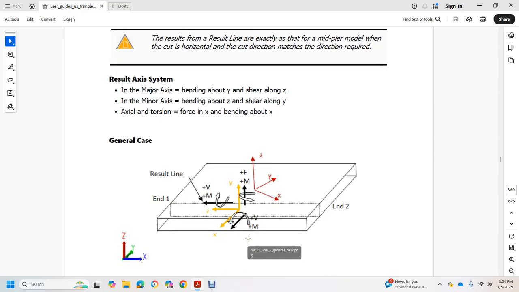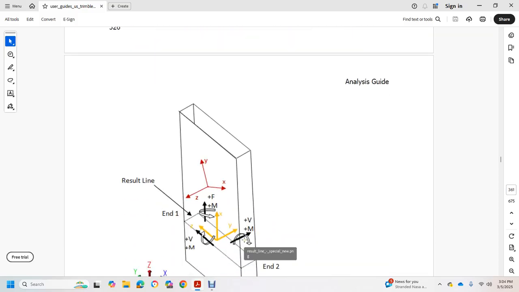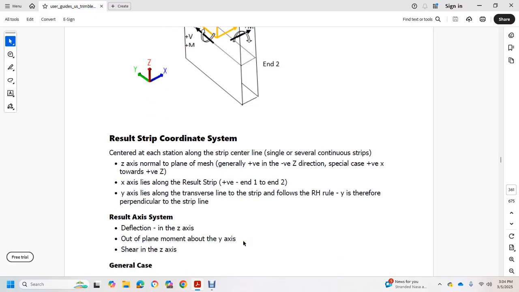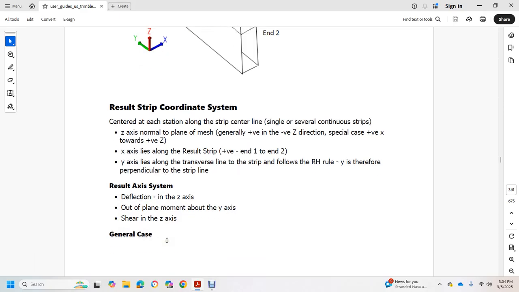We have the result line n1, n2, and then the special cases. Result strip coordinate system: the center of each station along the strip is on the center line of the strip, with a single vary. For a continuous strip, the z axis is normal to the plane of the mesh, generally a positive vector to negative vector of global z direction. In the special case, positive vector x is towards positive vector global z. The x axis is along the result strip, positive vector negative n1 to n2. The y axis is along the transverse line of the strip, following the right-hand rule, negative y, therefore perpendicular to the strip line. In the result axis system, deflection is negative in this case in the z axis, out-of-plane moment about the y axis, and shear on the z axis.